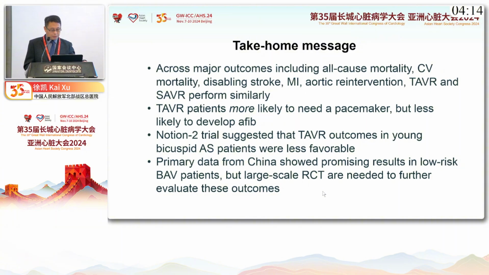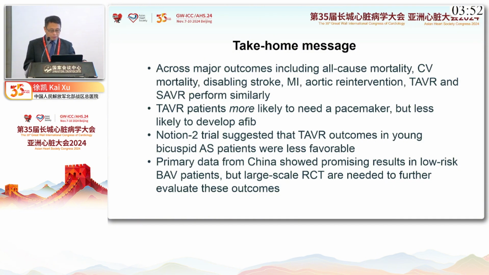So the take-home message: across major outcomes, including all-cause mortality, cardiovascular mortality, disabling stroke, myocardial infarction, and aortic reintervention, TAVI and SAVR perform similarly. TAVI patients are more likely to need a pacemaker, but less likely to develop atrial fibrillation.